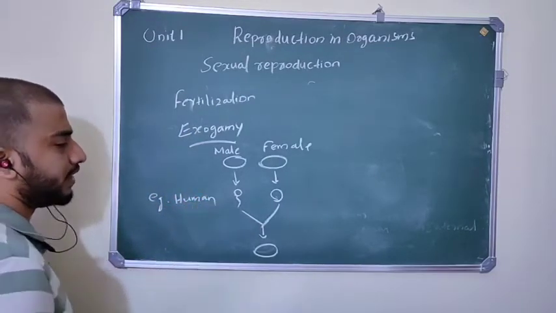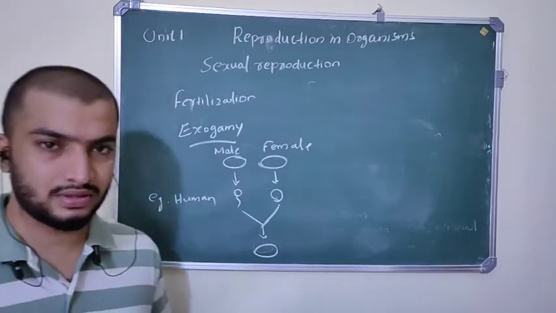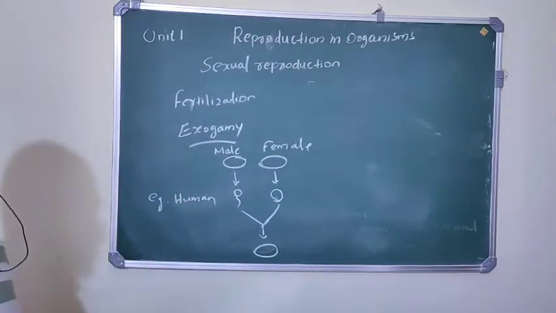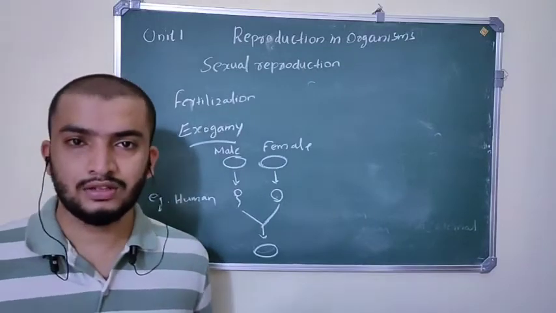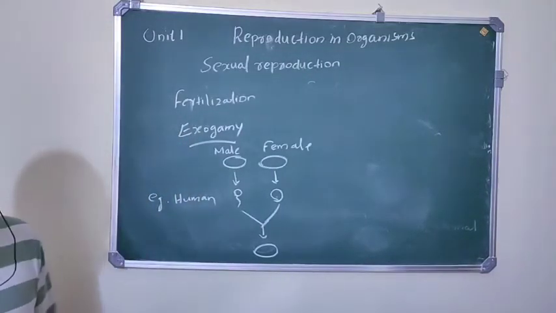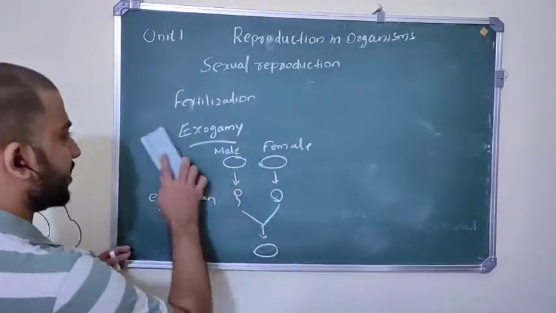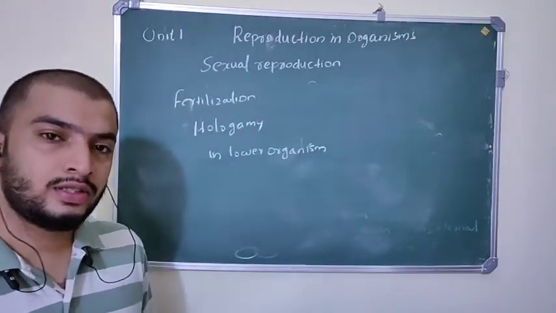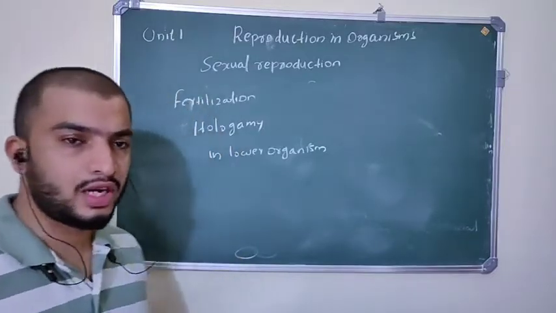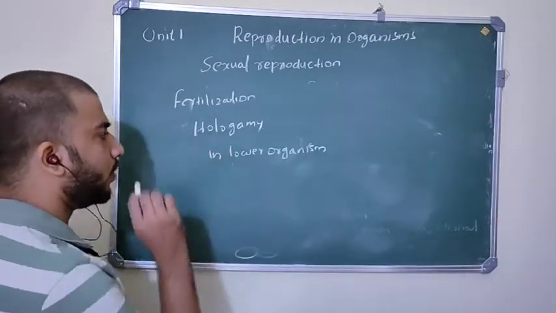Human. Okay, we are unisexual animals because male and female are separate. So we produce male gametes and female gametes in separate parents. Then another type of fertilization. So next we are going to discuss another type of fertilization, that is called hologamy.